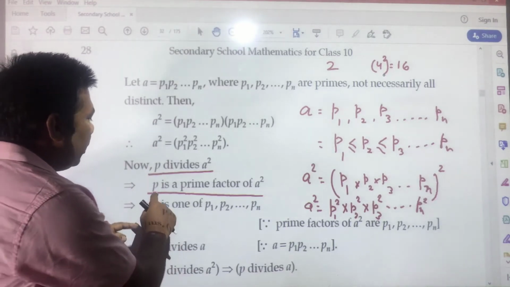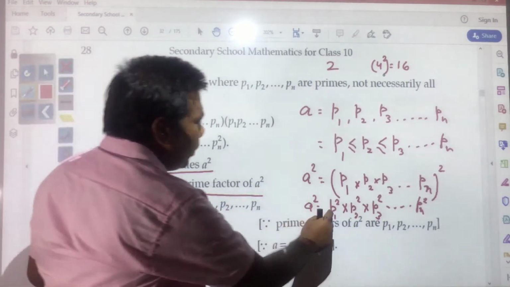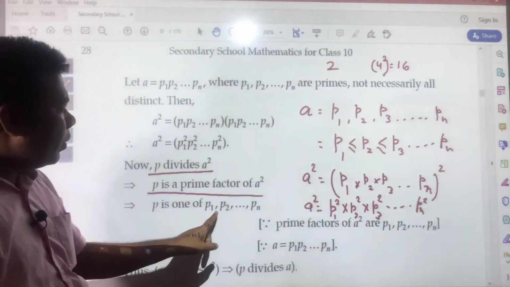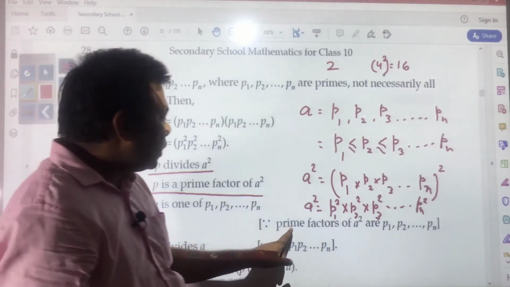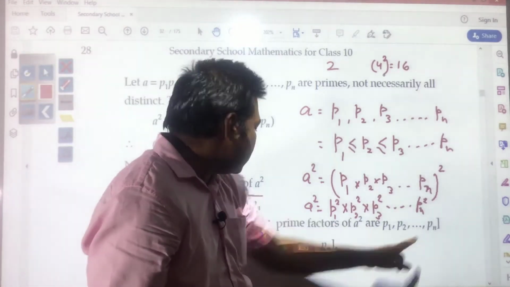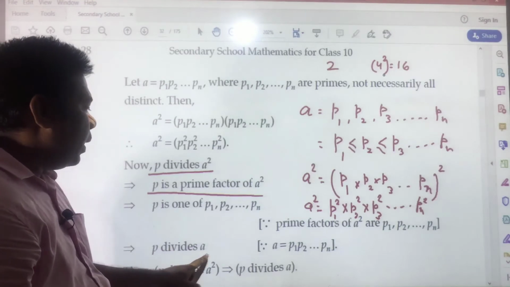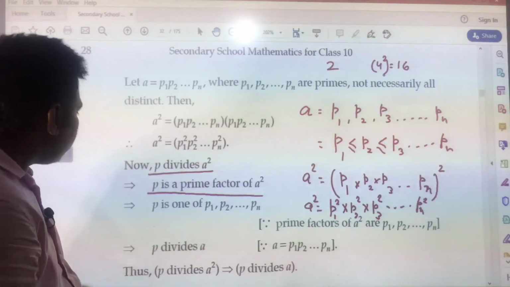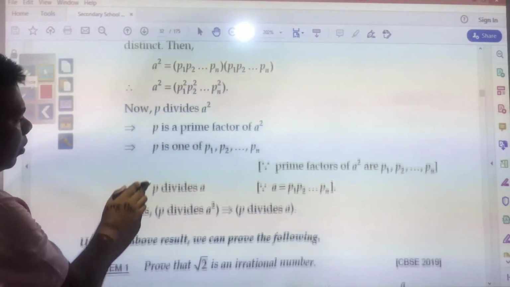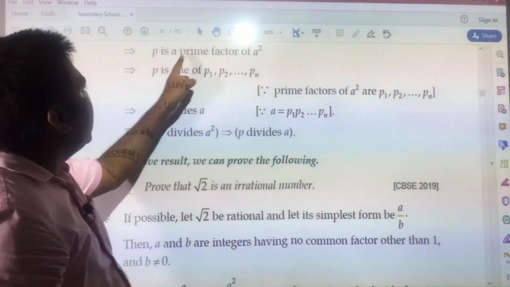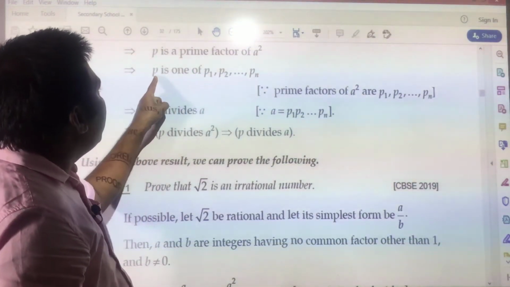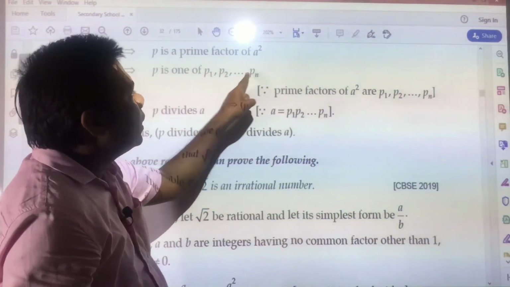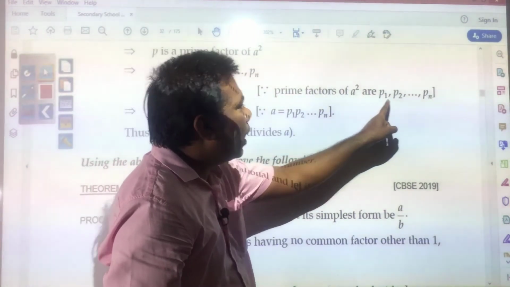So, definitely if P is dividing A square, it means P will be among these primes. So, P is one of P1, P2 up to Pn. Since the prime factors of A square are these, P divides A, since A is equal to P1, P2 up to Pn. Here you see, P is a prime factor of A square, so definitely P will be one of these primes, since the prime factors of A square are these.